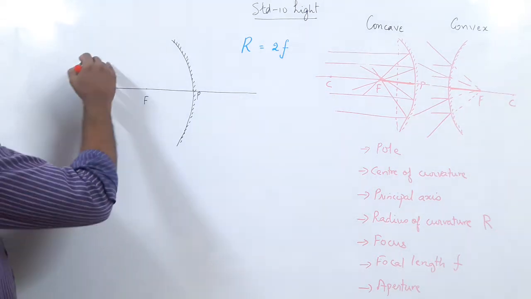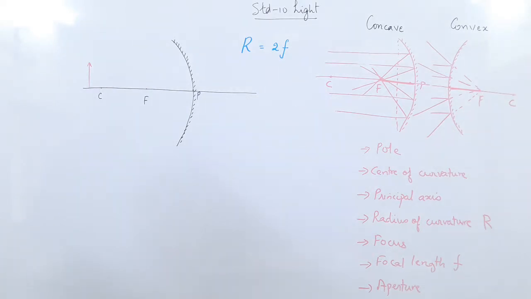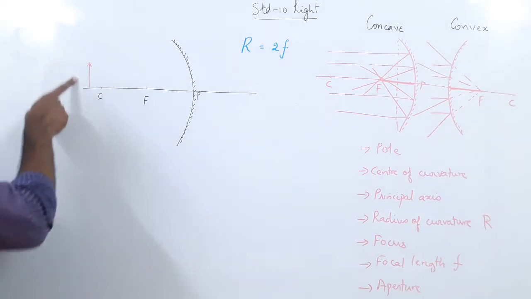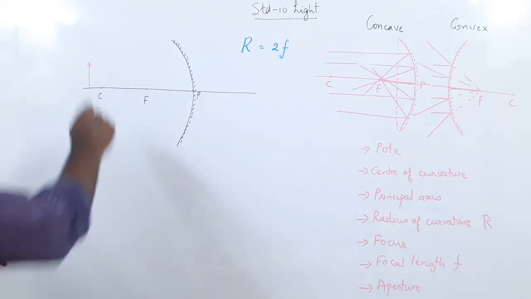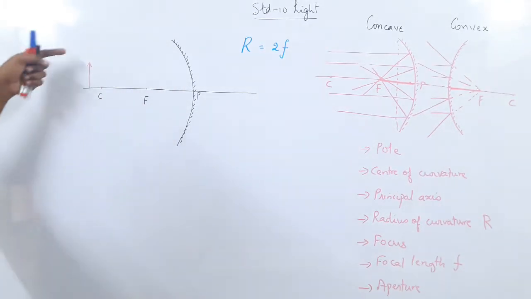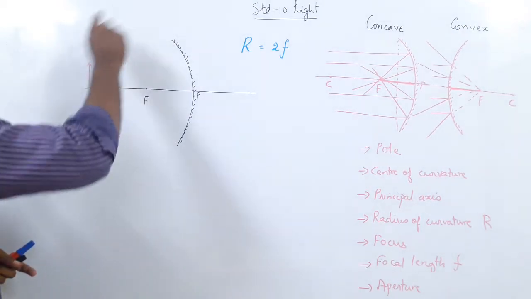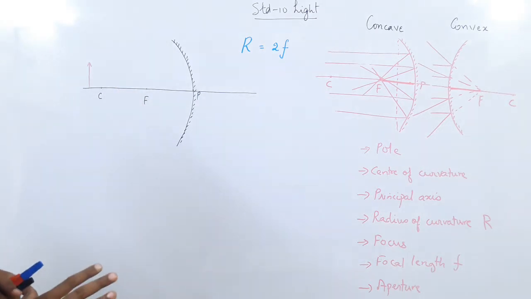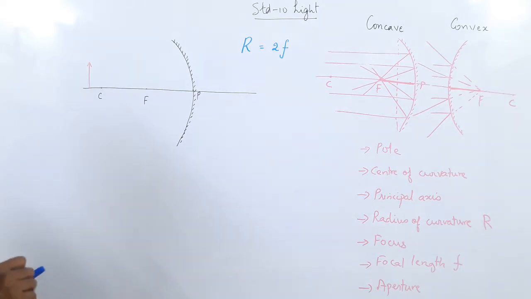Suppose I draw an object, and we discussed this before during the plane mirror. What did I tell you? The object may be an extended source of light, or it is not a point. The object is quite big. So from every point, infinite rays of light come out, and there are infinite points. So like I told you in the previous lecture also, if we try to draw all the lines, it becomes very, very complex. So what are we going to do? We are only going to draw two rays. But which two rays are we going to draw? We have to decide. So first we will see the rules.